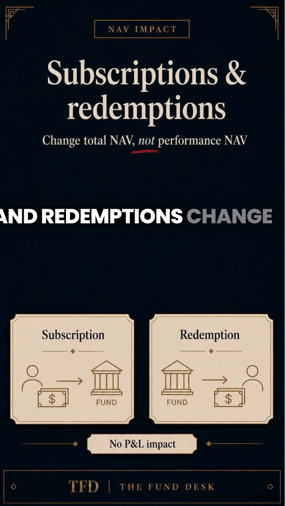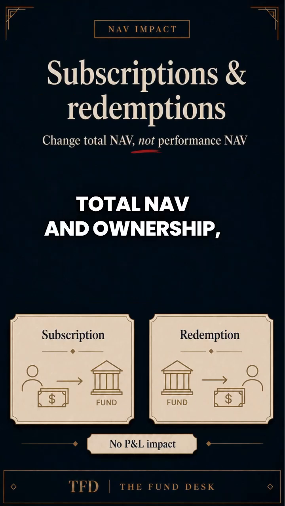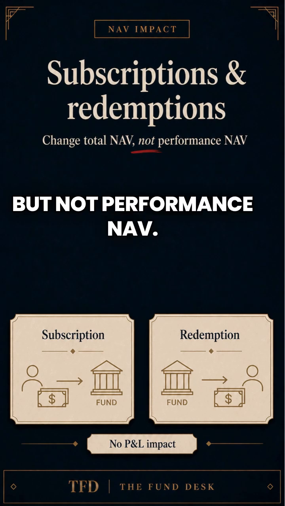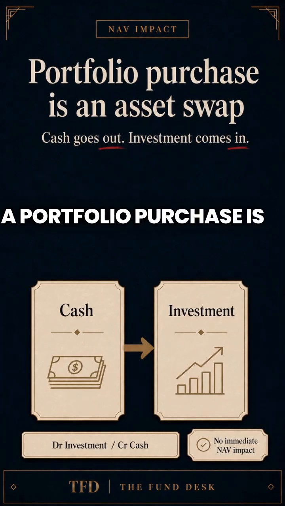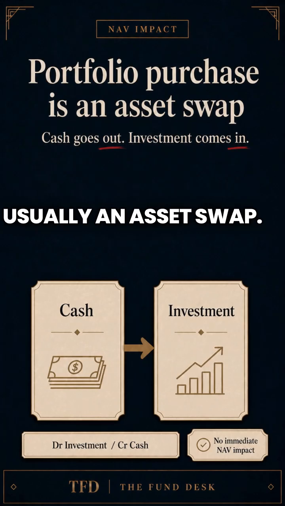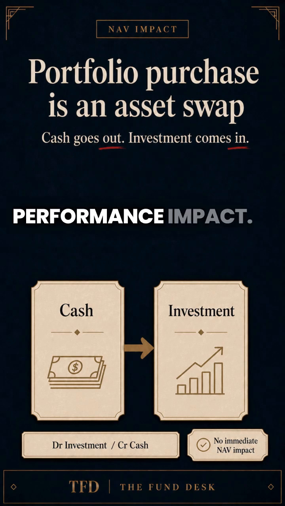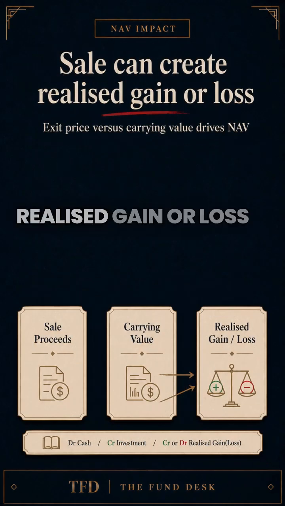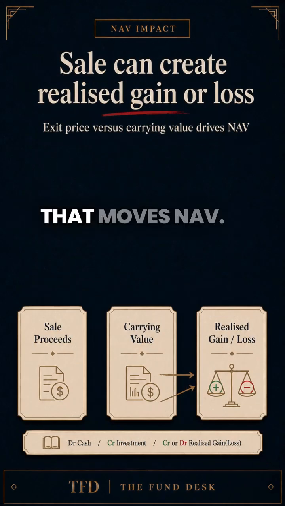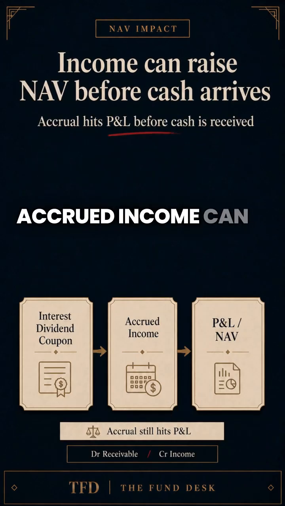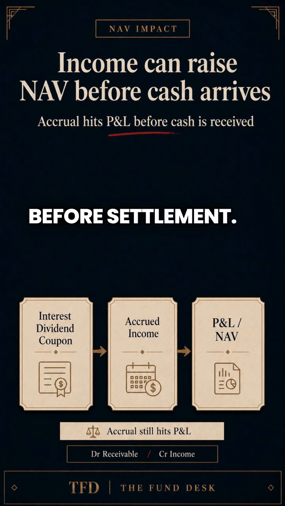Subscriptions and redemptions change total NAV and ownership, but not performance NAV. A portfolio purchase is usually an asset swap. Debit investment, credit cash. No immediate performance impact. A sale creates realized gain or loss. That moves NAV. Accrued income can increase NAV before settlement.